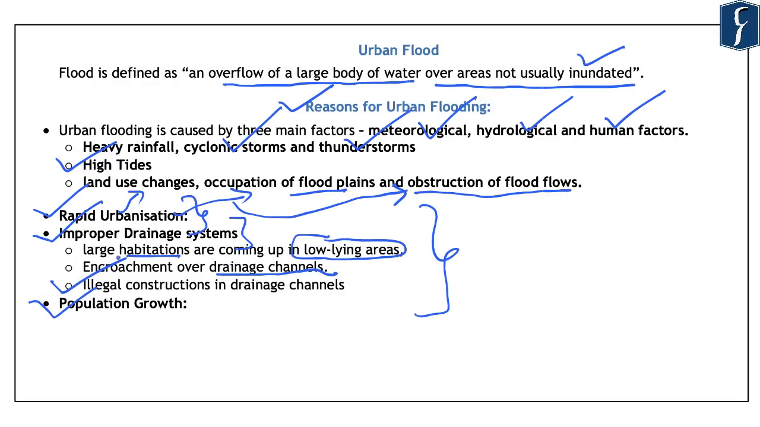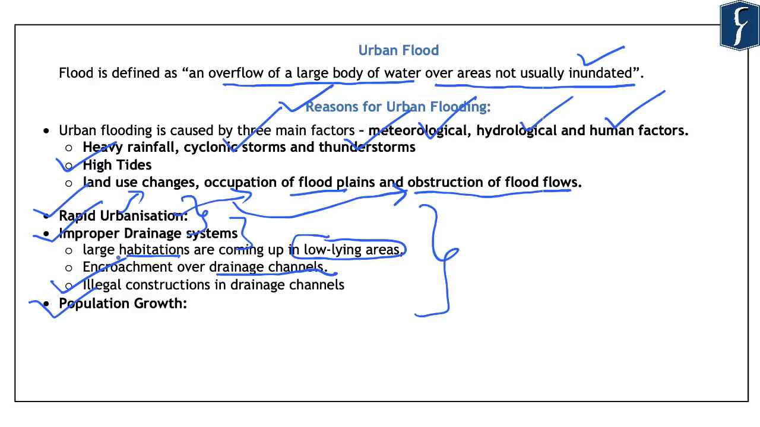So, here we see that urban floods are caused by interrelated factors, which include meteorological, hydrological, as well as human factors. The meteorological factors can include heavy rainfall, cyclonic storms, or thunderstorms. Besides this, there are hydrological factors, for example, instances of high tides which lead to flooding or choking of the drainage systems. And besides that, there are human factors which are a result of population growth, rapid urbanization, lack of proper drainage systems, or lack of proper urban space utilization.